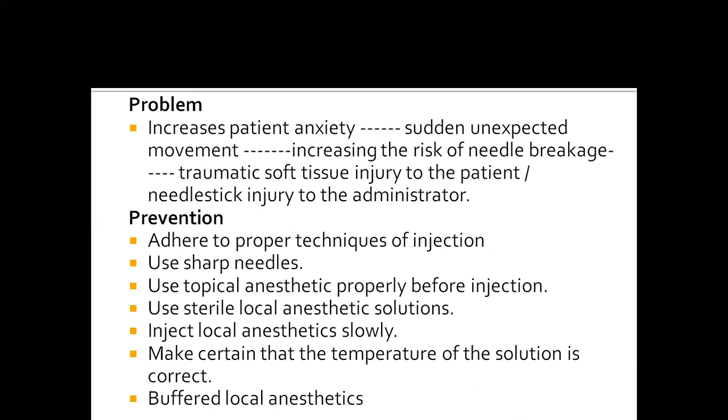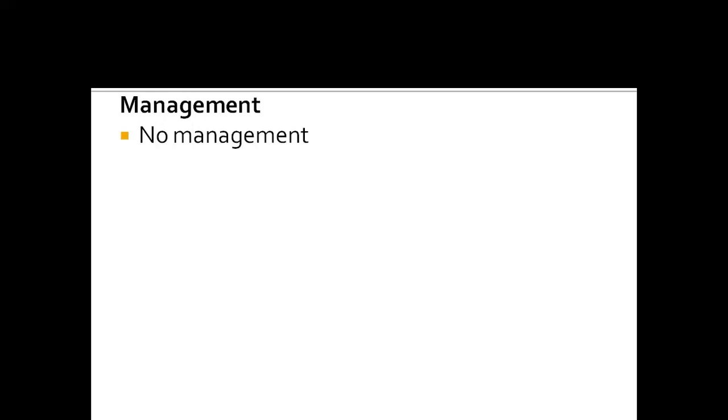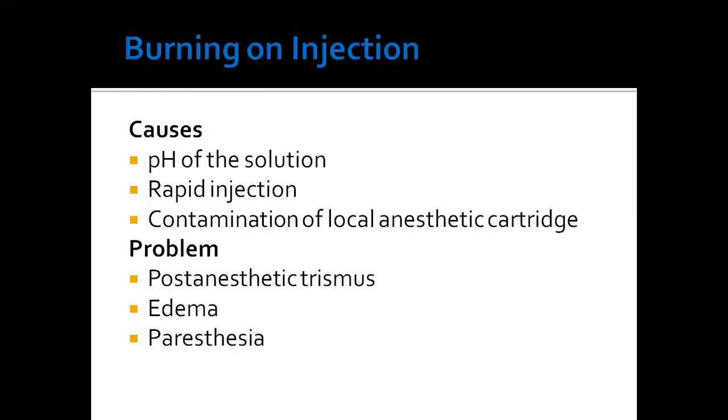Use a sharp needle, use topical anesthetic properly before injection, use sterile local anesthetic solution, inject local anesthetic slowly, the temperature of the solution should be correct, and buffer the local anesthetic solution. No management is needed. The pain will reduce after injection.